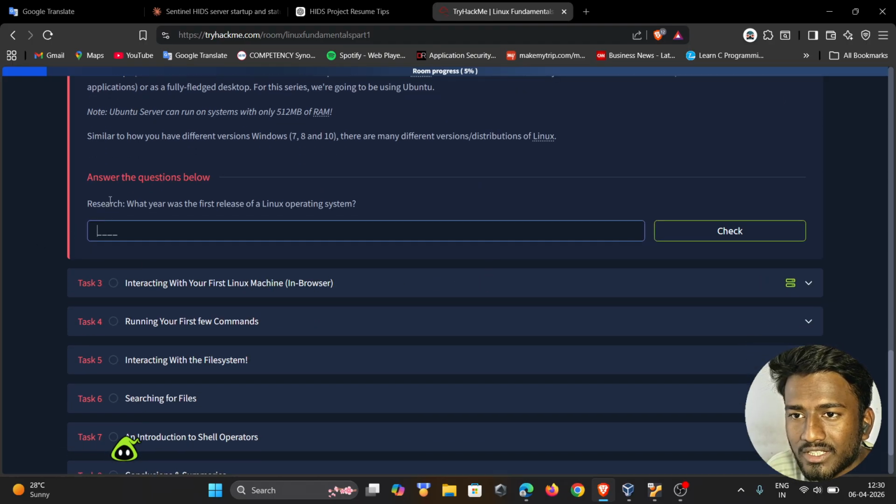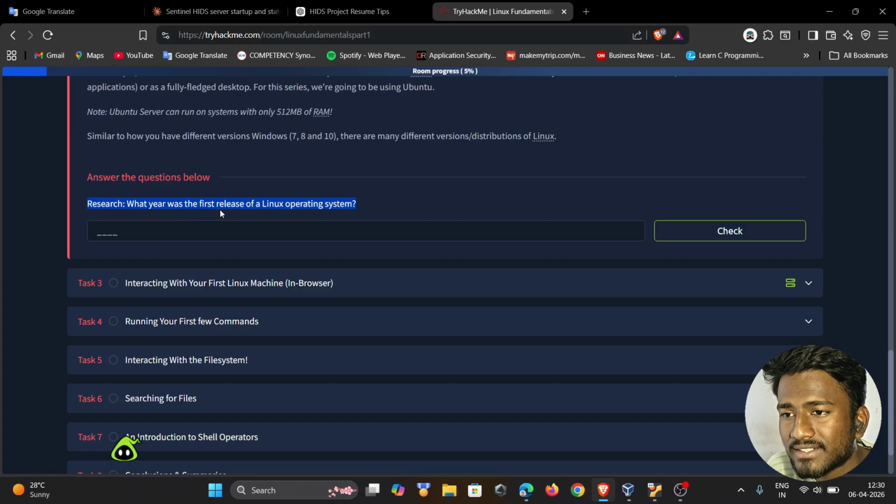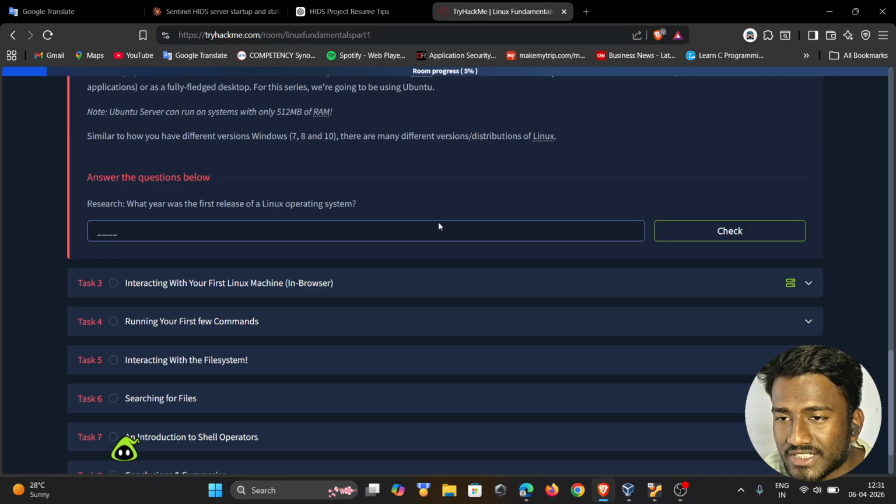Here is one question they ask us: research what year the first release of the Linux operating system was. If you know, please comment and let me know in which year the Linux operating system was first released.